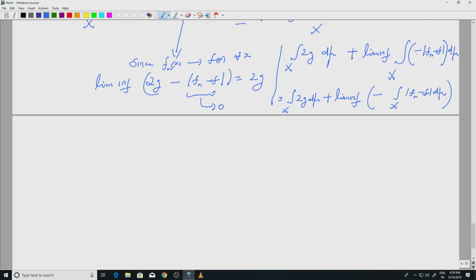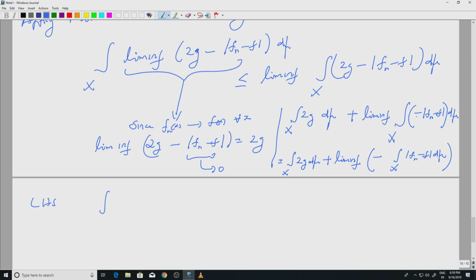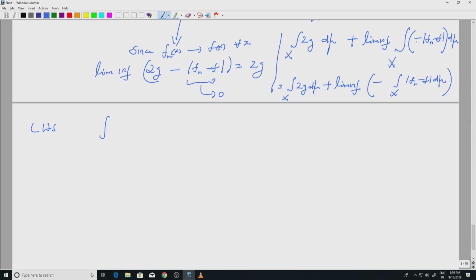Okay. So, let us compute this again. On the left hand side we have simply the integral. I know that this goes to 0, what remains is simply 2g. So, it is the integral over X of 2g dμ, and this is less than or equal to the integral over X of 2g dμ. Now, what I have is the lim inf of a negative thing.